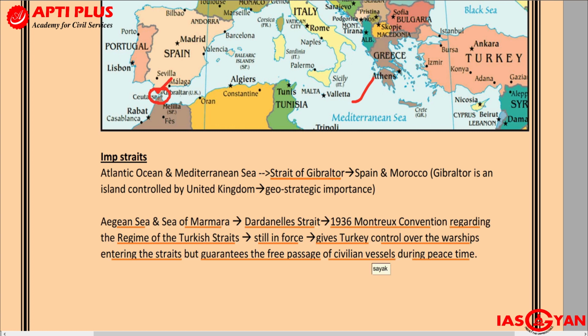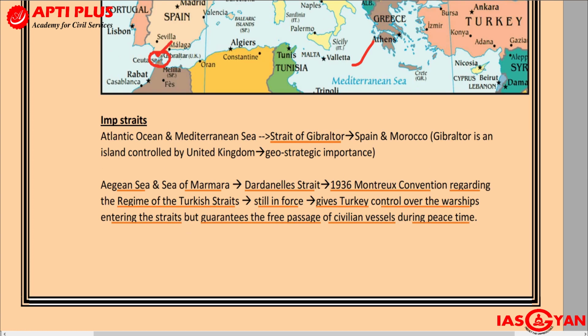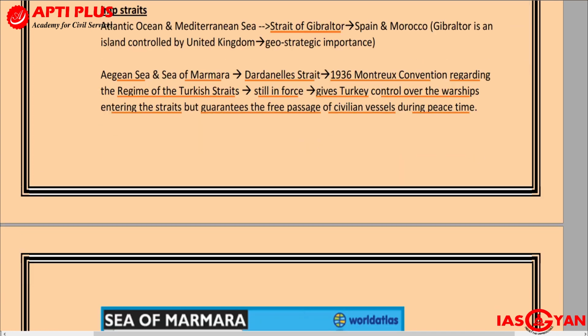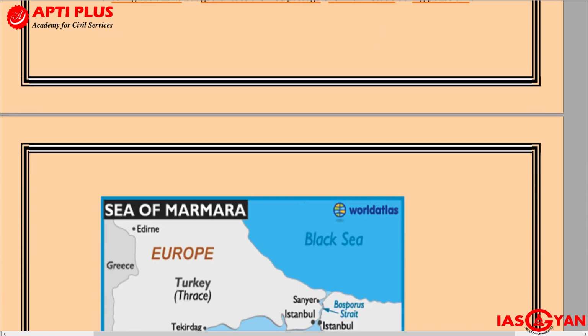And why does it have control? It has control due to this particular convention which is still in force, and this convention is what is called the Montreux Convention of 1936, also referred to as the regime of the Turkish Straits. It is still in force, and it gives Turkey control over the warships which enter into this area through these straits. Of course, if it is a civilian vessel, then it is guaranteed free passage.